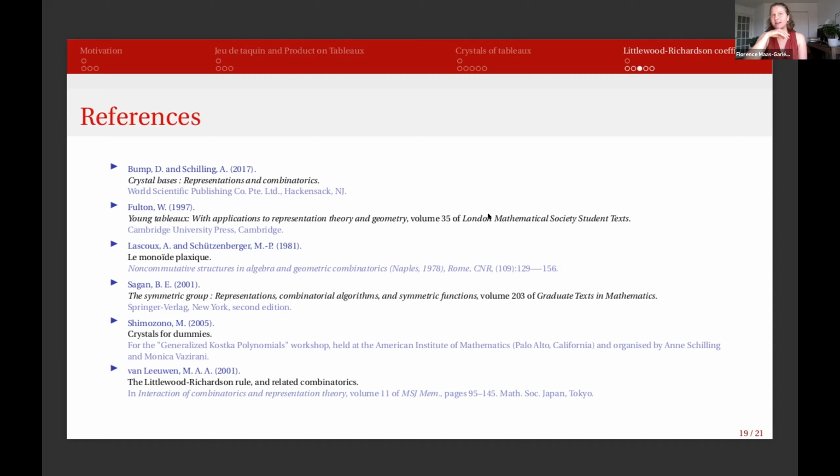Actually, what I've been working on mostly in my master's thesis was ribbon tableaux, especially domino tableaux, and looking at the crystal structure on those tableaux. And there is also a kind of jeu de taquin that agrees with crystal operators on domino tableaux. And that's what I've been working on more. So I haven't looked so much at other tableaux.